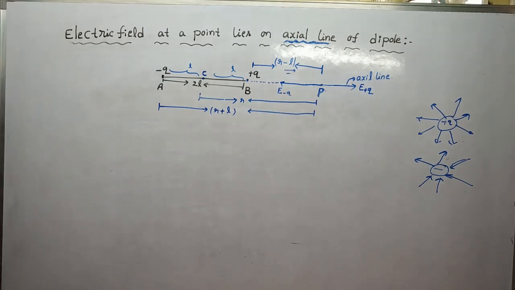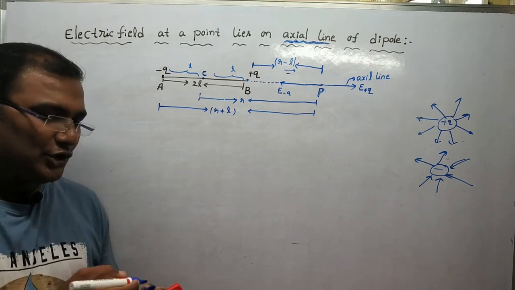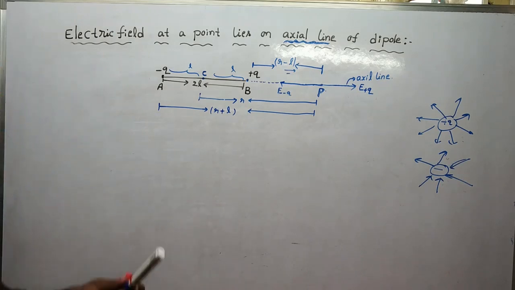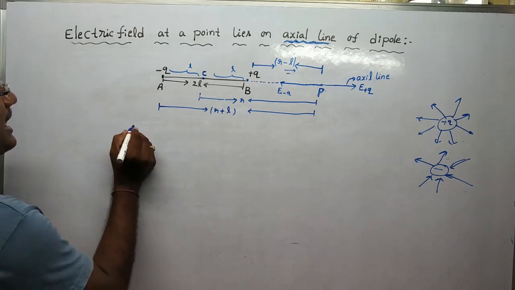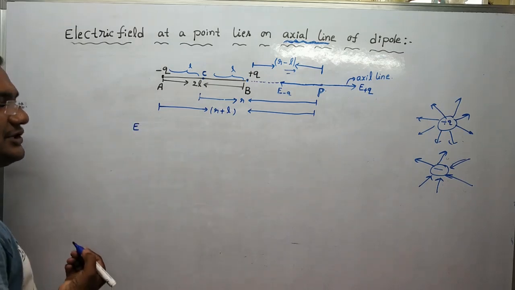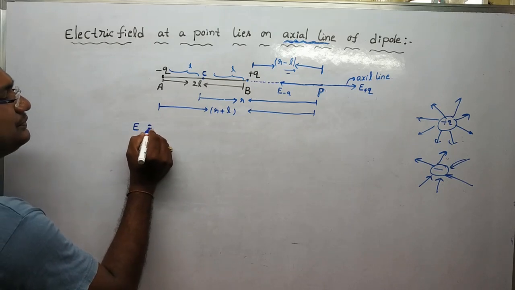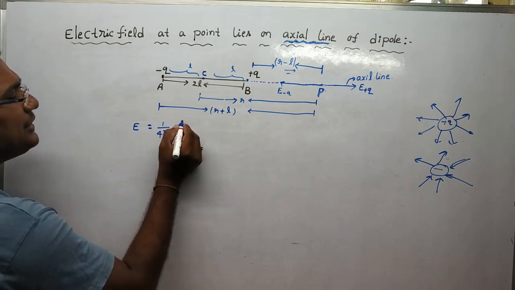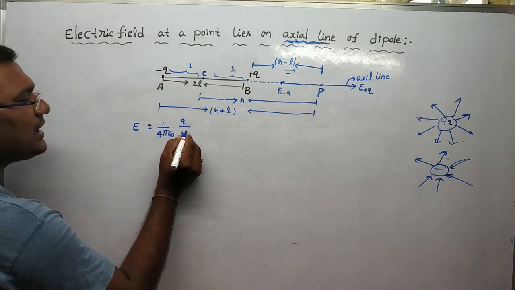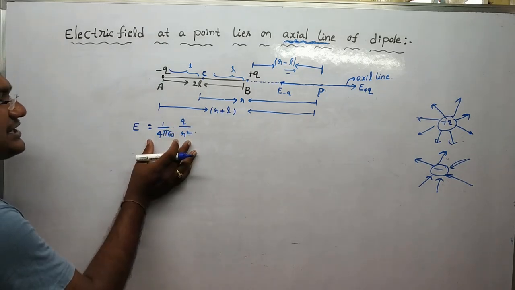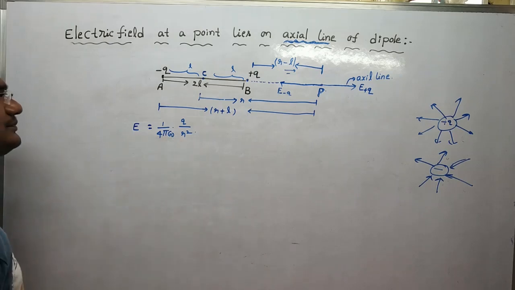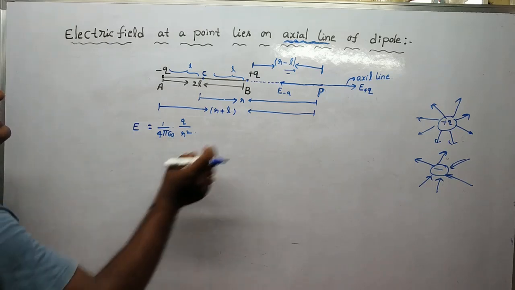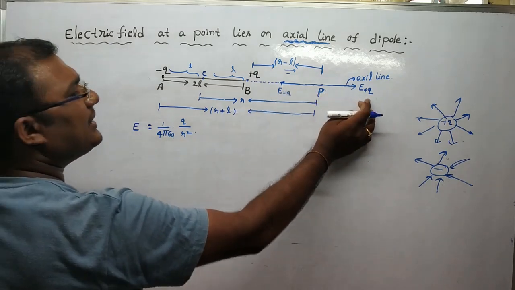We all know that the electric field due to a point charge is given by the expression E equals 1 by 4 pi epsilon naught into Q by R square. From this expression, we can calculate E minus Q and E plus Q.